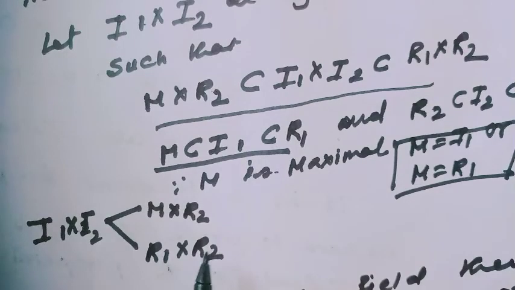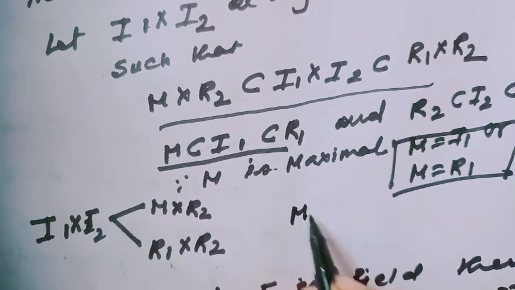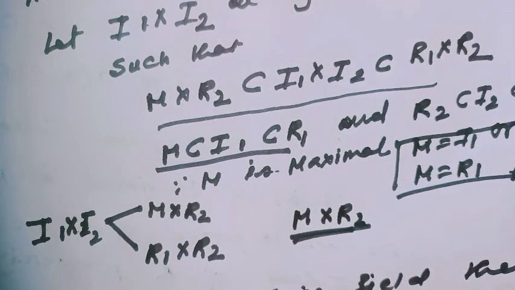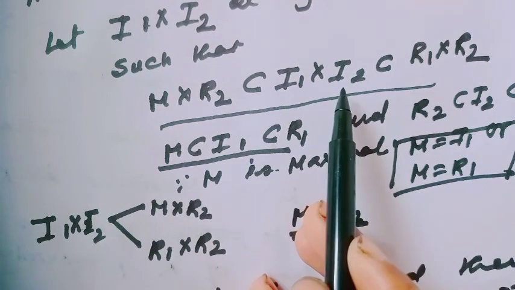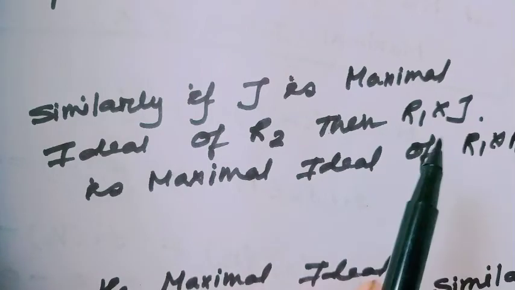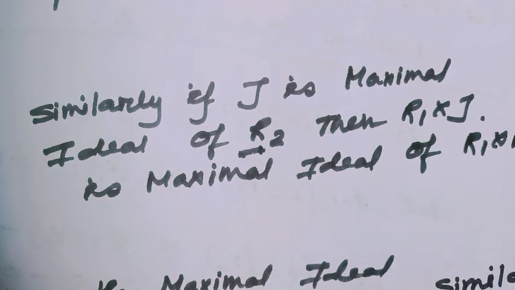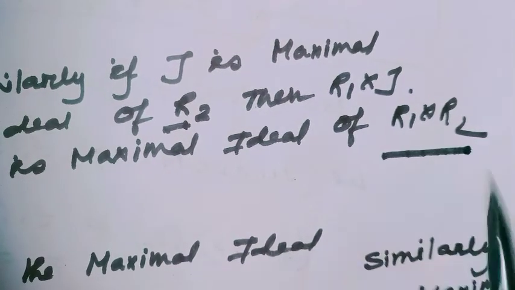That means we can tell easily M cross R2 is actually a maximal ideal. If J is a maximal ideal of R2, then R1 cross J is a maximal ideal of R1 cross R2.